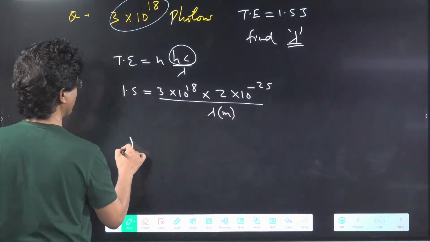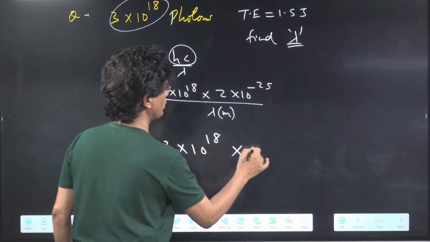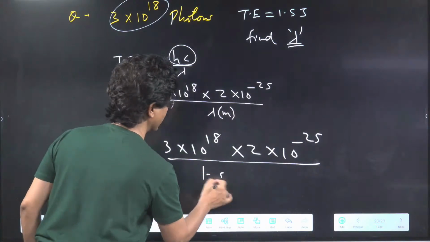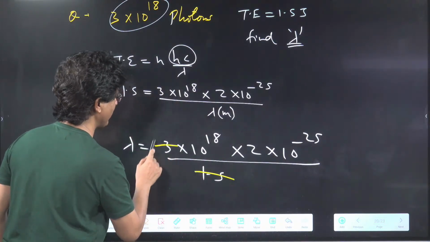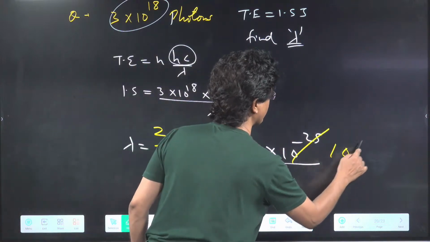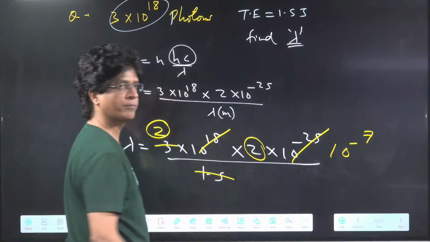So I believe that lambda will be 3 into 10 to power of 18 into 2 into 10 to power of minus 25 upon 1.5. So 1.5 and this will be 2 times. This will be gone and this will be 10 to power of minus 7. Now we have got 2 into 2.